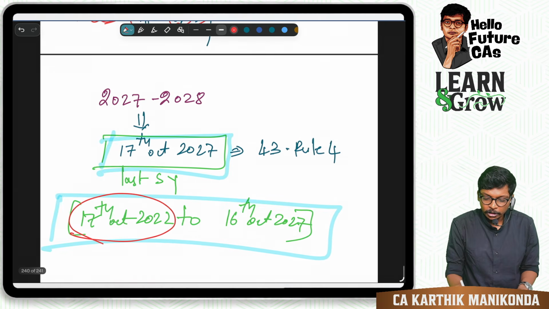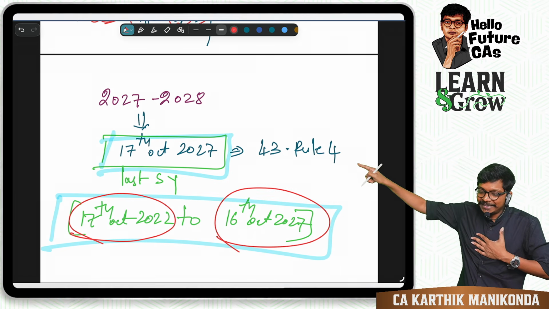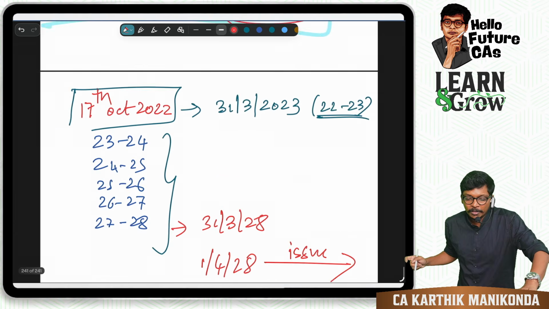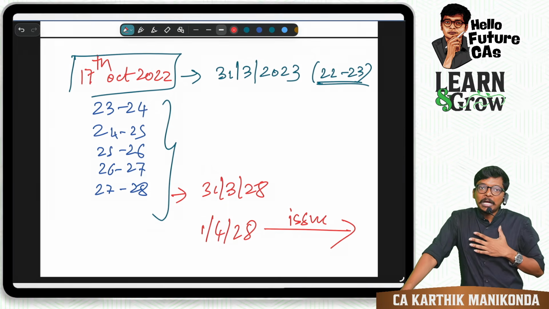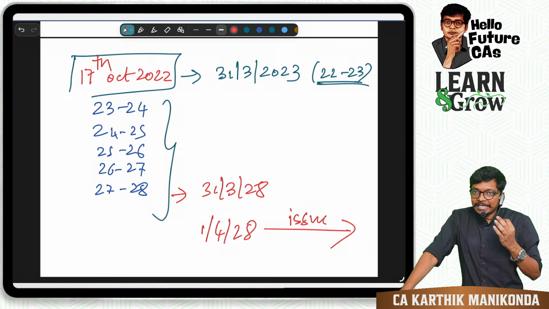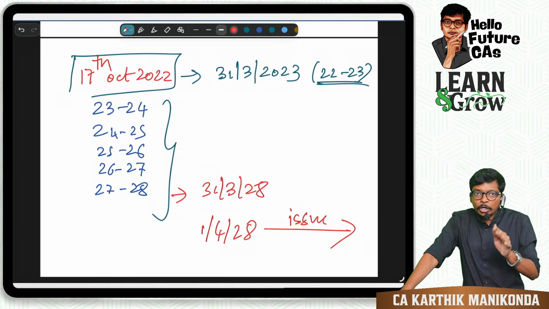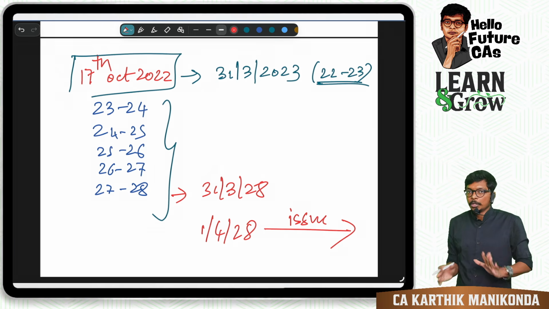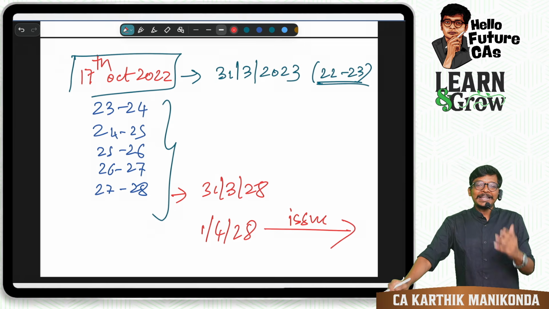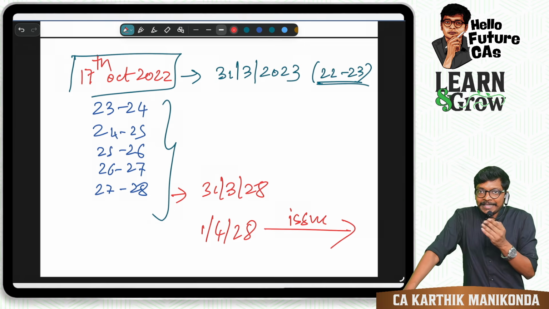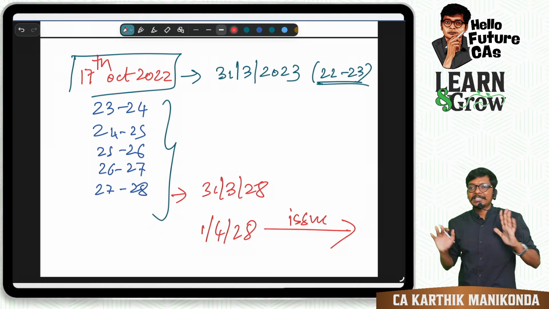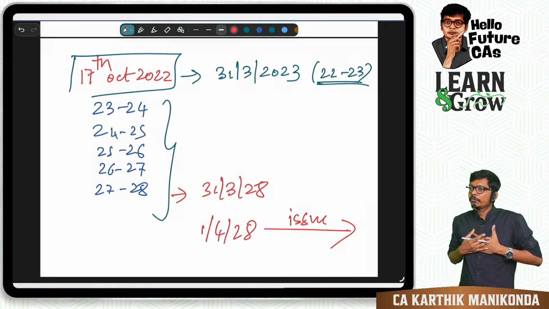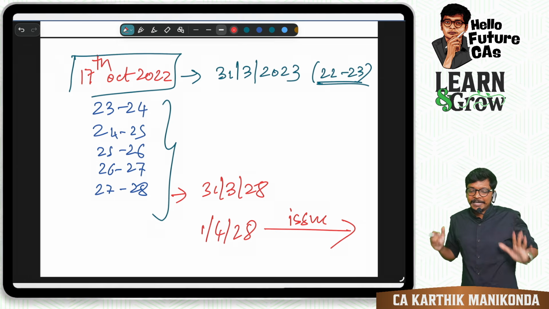But here what we thought, from 16th October 27 itself you can issue. That means you have to wait, in our example, almost another 5.5 months. Are you following, guys? They have not tested this much, not even once. What will they test? Hey, write the points, last 3 years, 5 years. Like this and all, if they start framing questions, our students will be ready. That's all I'm bothered about. Are you following, guys? Clear? You will be ready with this.